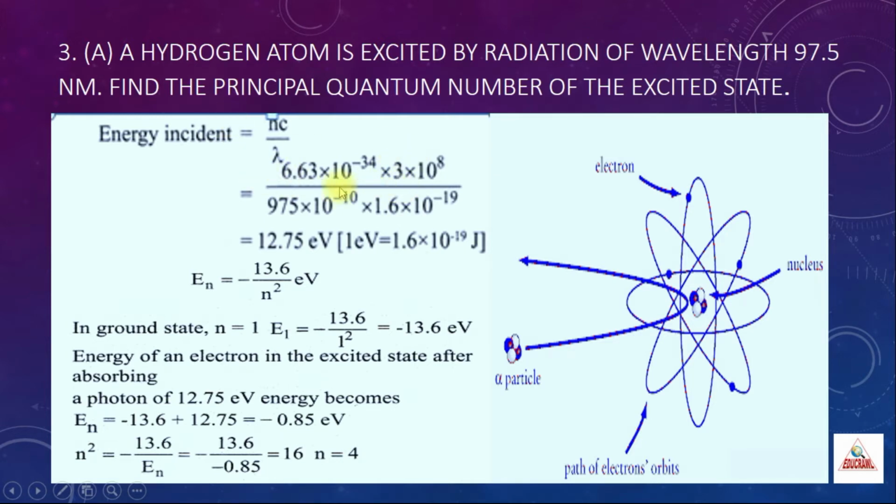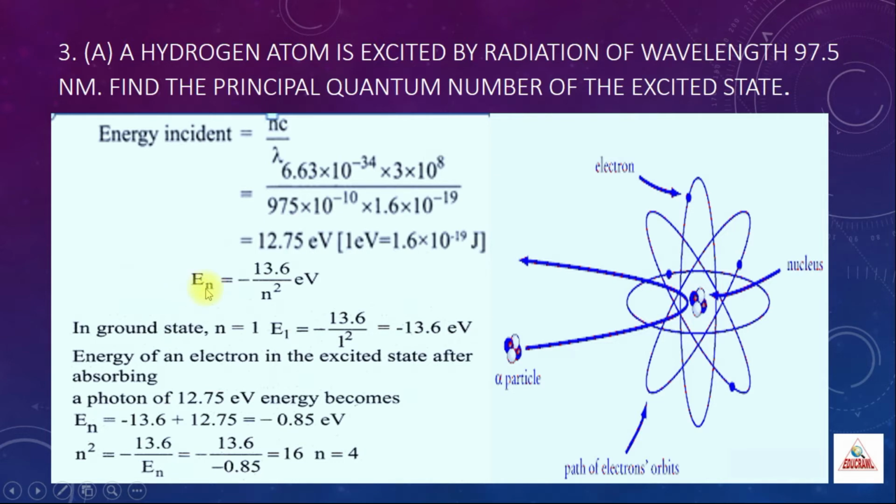Substituting all those values, you get 6.63 into 10 power minus 34 into 3 into 10 power 8 divided by 975 into 10 power minus 10 into 1.6 into 10 power minus 19. Why are we multiplying by this 1.6 into 10 power minus 19? We are just converting the unit of energy into electron volt. Since 1 electron volt is equal to 1.6 into 10 power minus 19 joule, and here the energy is in terms of joule, we are converting this energy into electron volt. Hence, we get the energy of the photon as 12.75 electron volt. We know the energy of the ground state.